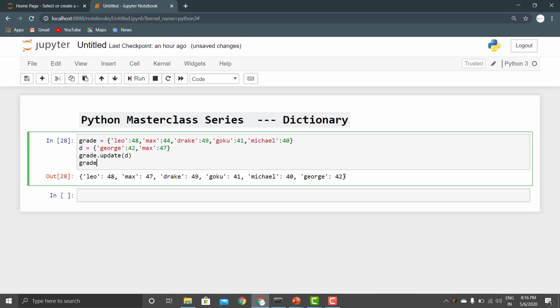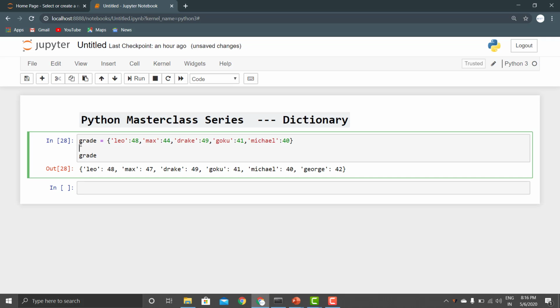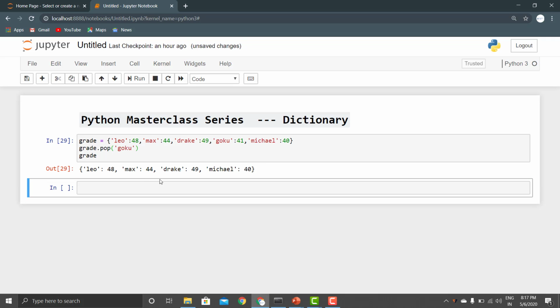So now the next thing that we need to learn is how to remove, right? So we can remove a value or an element from our grade dictionary by using the pop function or the popitem function, right? So grade.pop gives us the advantage that we can remove any key that we want, right? So suppose I want to remove Goku. Okay, so now if I run this code, see, Goku has been removed, right?